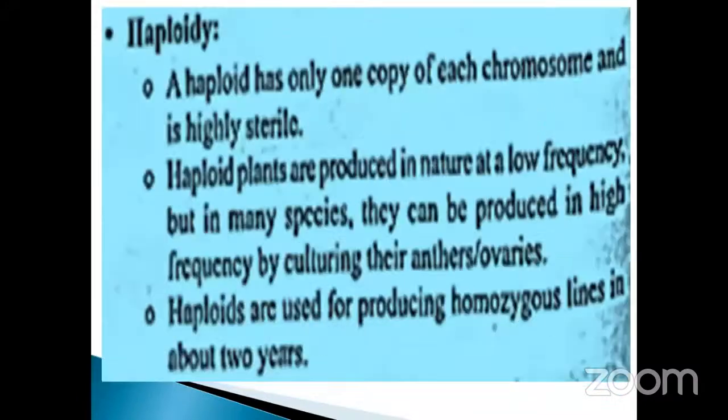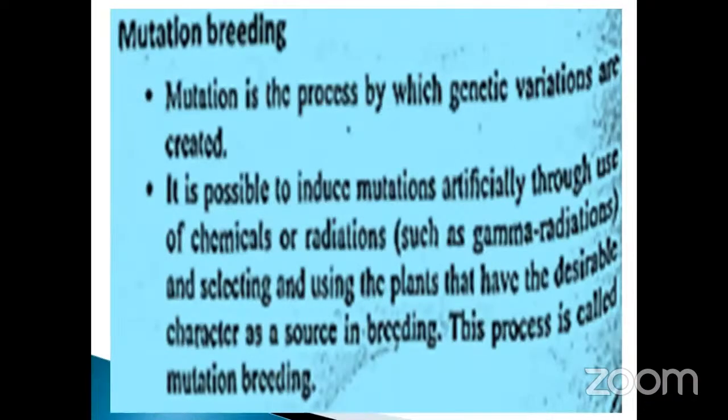Mutations are induced artificially through use of radiation such as gamma radiation. Selecting and using the plants that have desirable changes as a source of breeding, this process is called mutation breeding. After the mutation, the breeding is also done with the help of gamma radiation. Such a process is called mutation breeding.